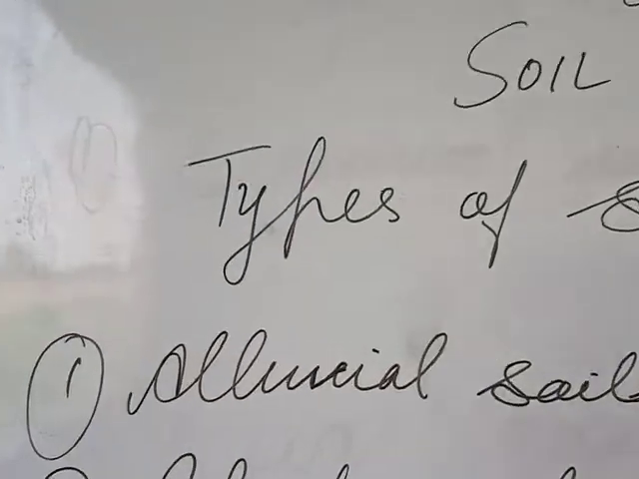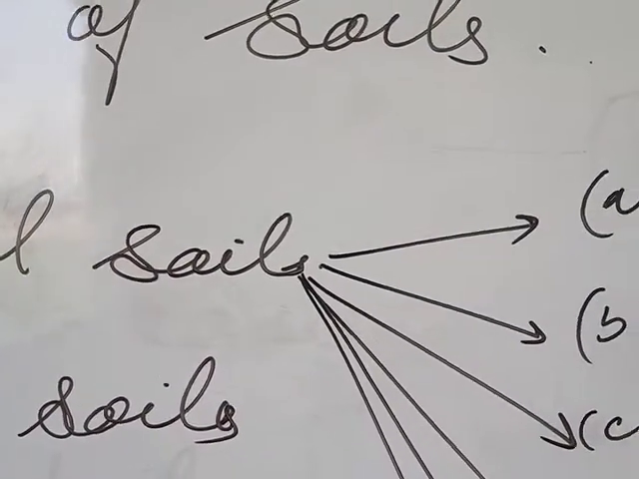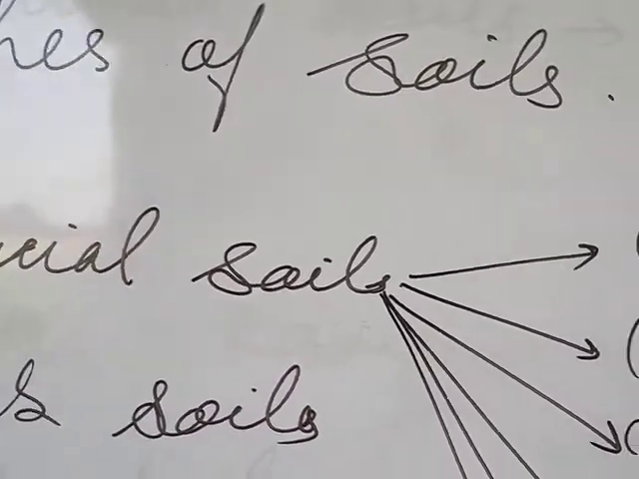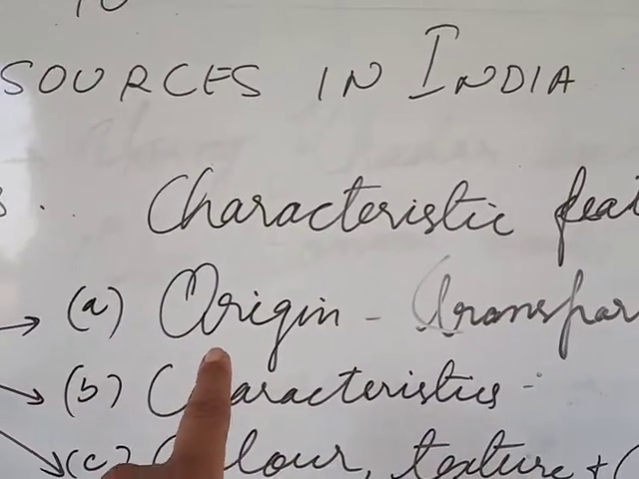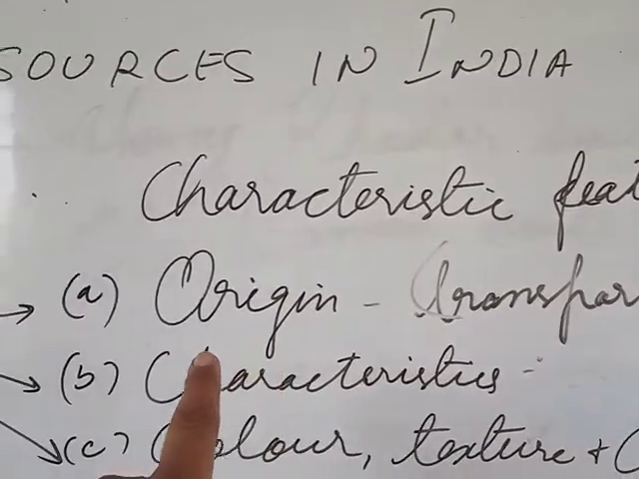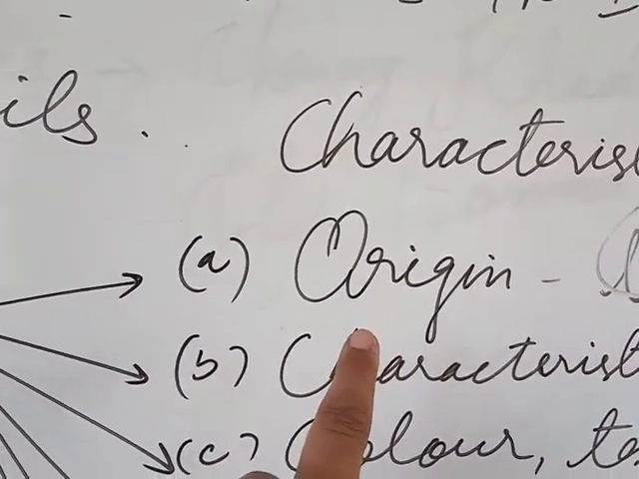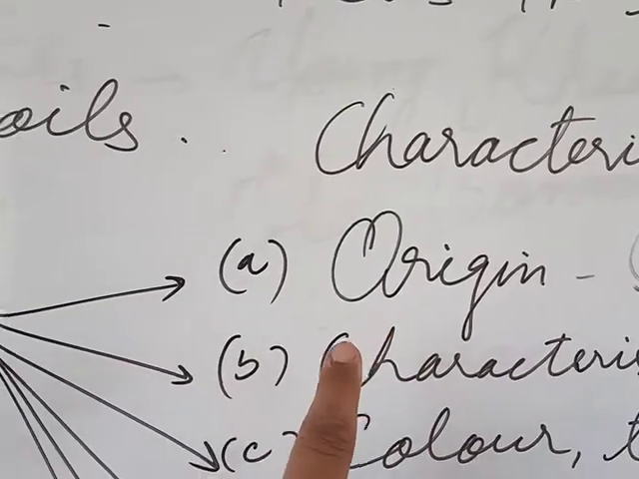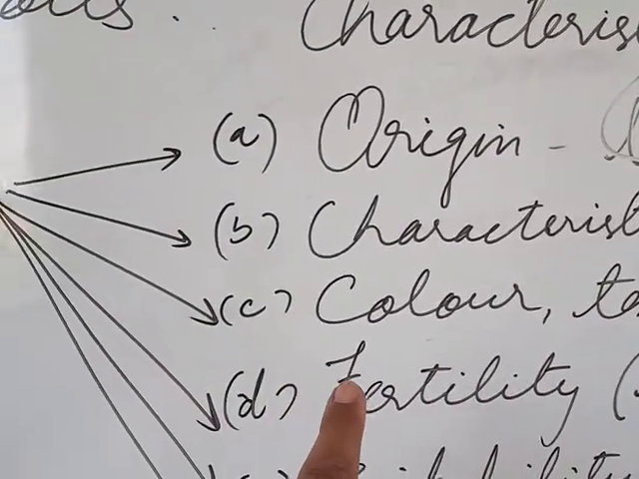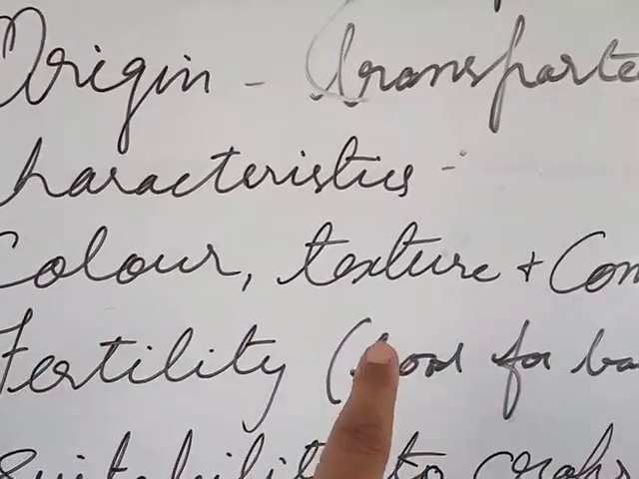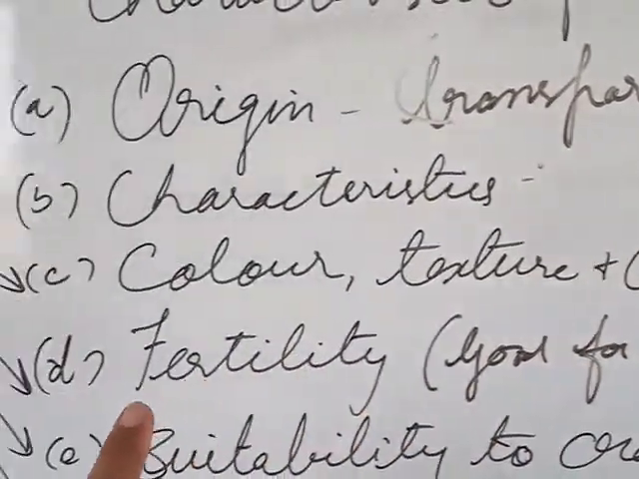For example, first of all, take alluvial soil. What you're going to read in this chapter is its origin. As we know, this is a transported soil. This is transported from one place to another by the rivers, or riverine soil. It is found 30 meters above the flood level of the rivers. Its characteristic features: its color, it's light to dark; texture or composition, it's rich in humus and other things.